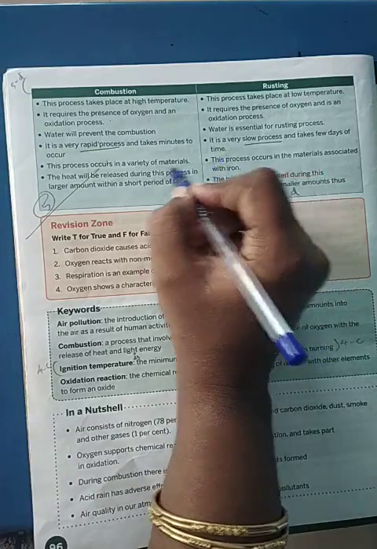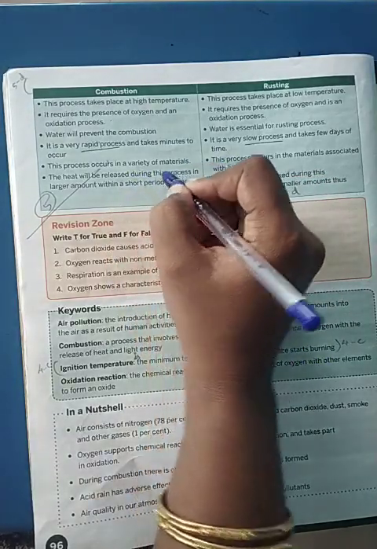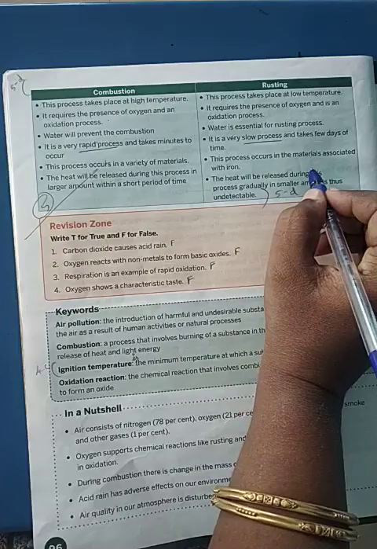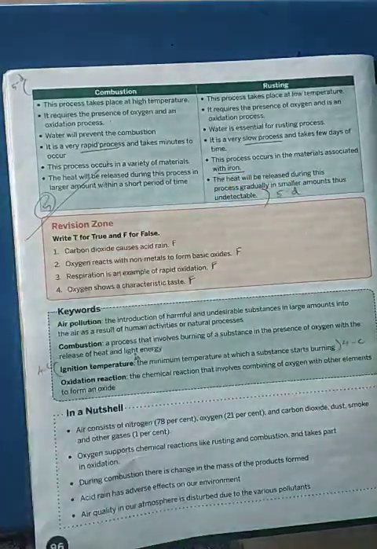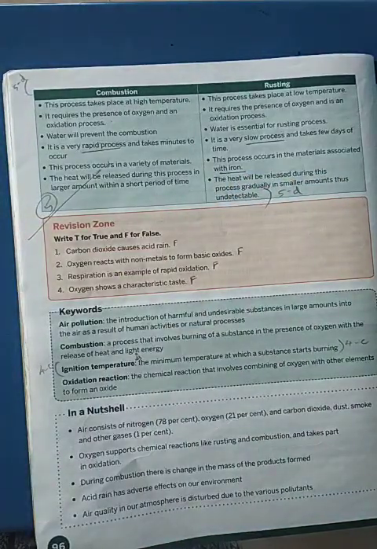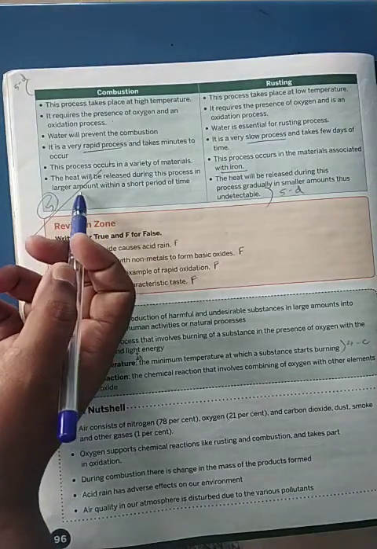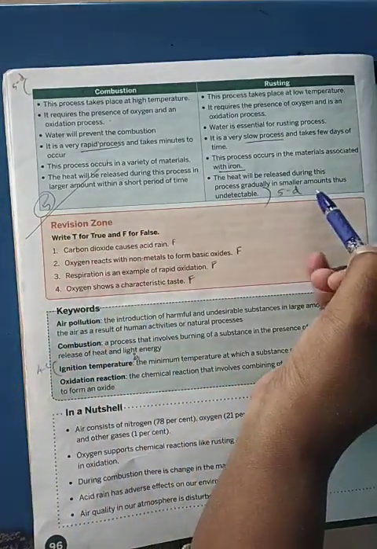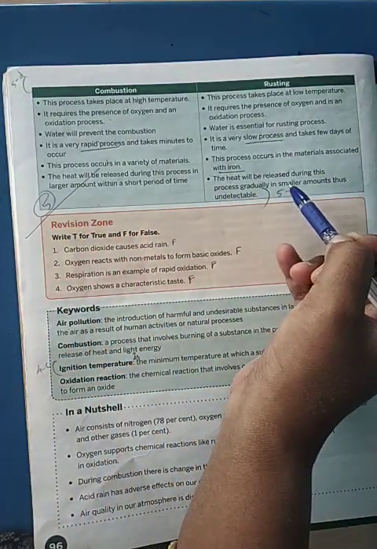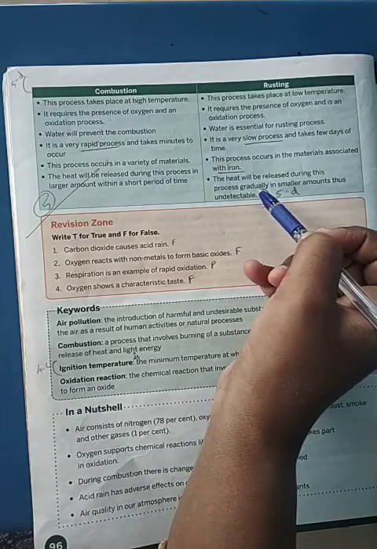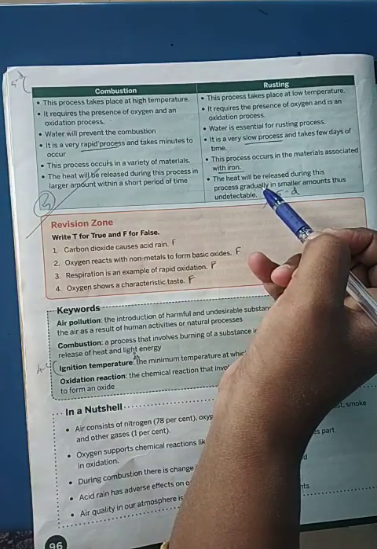Then combustion occurs in a variety of materials, and rusting is only in materials associated with iron. The heat energy released in combustion is larger in amount. In rusting, the heat energy will not be detected at all. For rusting there is no heat energy involved at all.